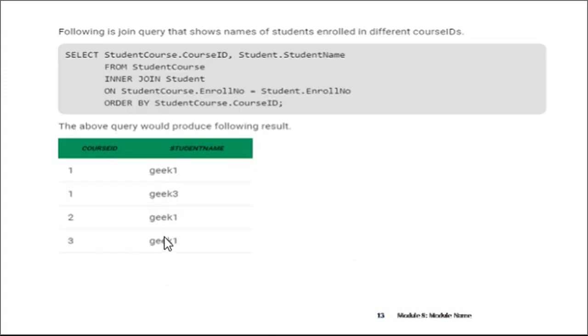So in this way we can join the tables. Different functions, or rather different queries, are available, and by firing those queries in SQL we can modify such things. Thank you guys, I hope you understood up to this point.